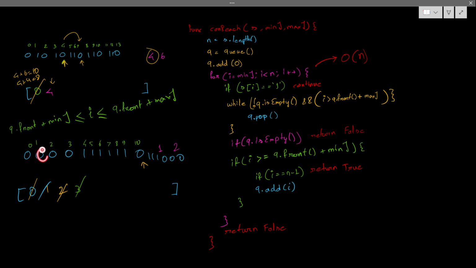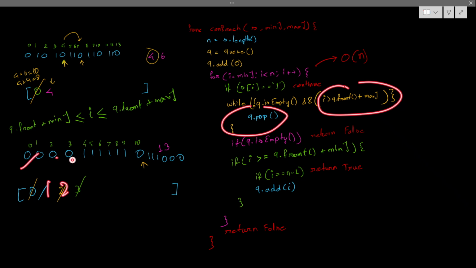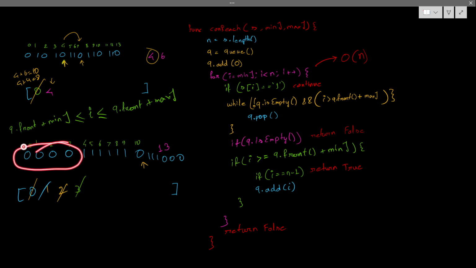But for this one, am I popping anything? No. For 2, am I popping anything? No. For 3, so let's assume it is a 3, not 2. In that case, 0 will be inserted, 1 is reachable from 0. I simply check this one, it is true. So this pop will not take place. I will insert 1. 2 I will insert because it is reachable from 0. 3 I will insert. But for these 4 cases, I just simply pop, push, and add into the queue. The while loop didn't even run. For this case, it will pop 4 elements.